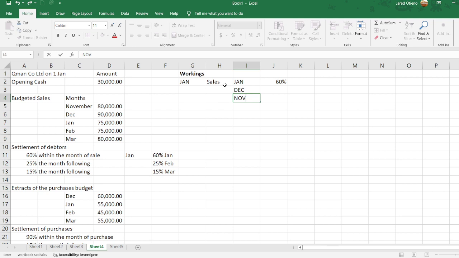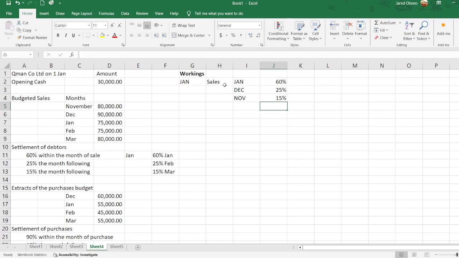So what percentage will we be receiving for the ones in December? We will receive 25% of the sales which were done in December. Then again, we will be receiving 15% for the sales which were done in November.